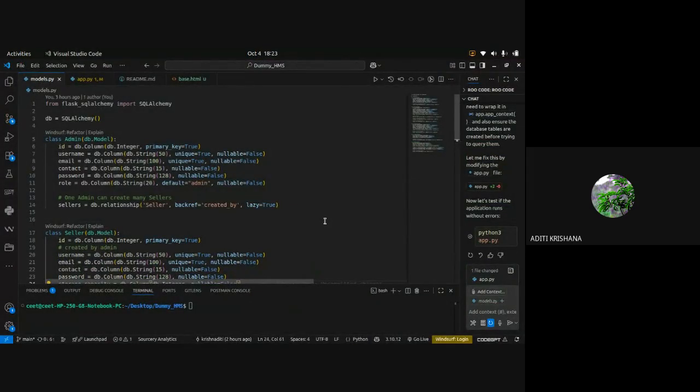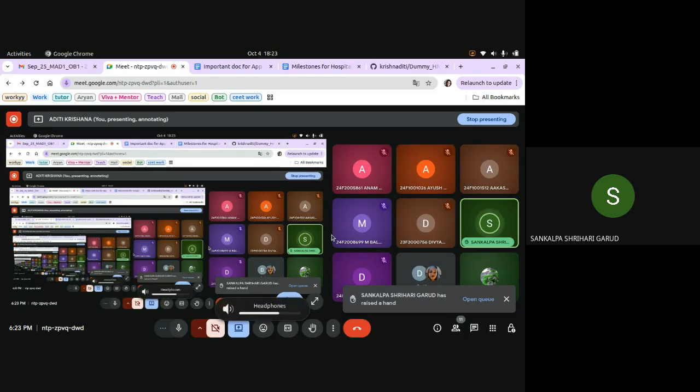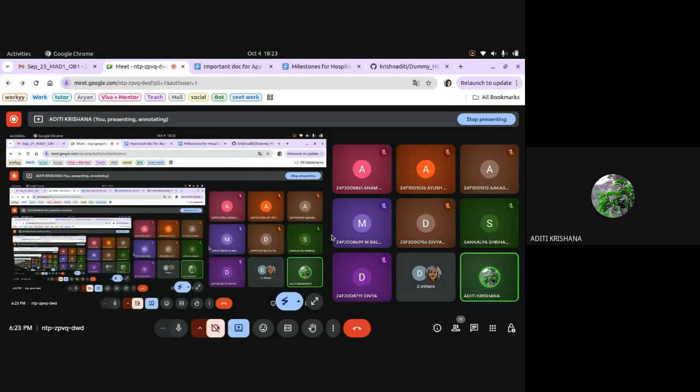Okay. So now you first understand. Yes, please tell, Sankalpa. Yes, please tell. I just wanted to ask the question, how will the storage be related to, actually, this? Sankalpa, you are not audible because of your background noise. You can type your doubt. Yes, you can type your doubt. Okay, sure.